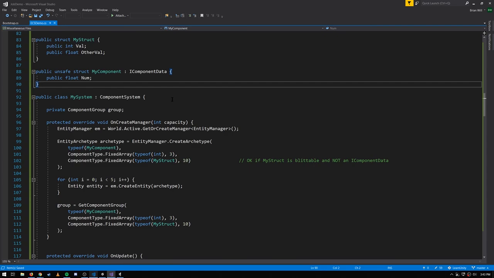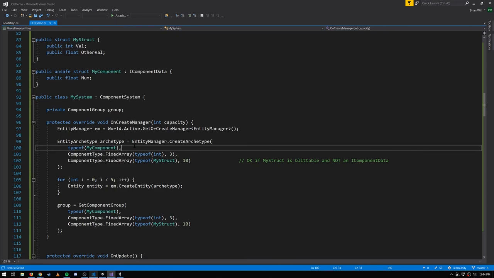So C#'s fixed arrays are one way to get arrays into our components. Another option we have is we can create components which are themselves considered by ECS to be fixed arrays. There's a component type called fixed array. And so here, when we're setting up this archetype, we have this normal component, but here we're creating a fixed array component, which is an array of ints, size 3. And we're also giving this archetype another component type, which is a fixed array of MyStructs, size 10. So these fixed arrays are not elements of components, they themselves are the components.